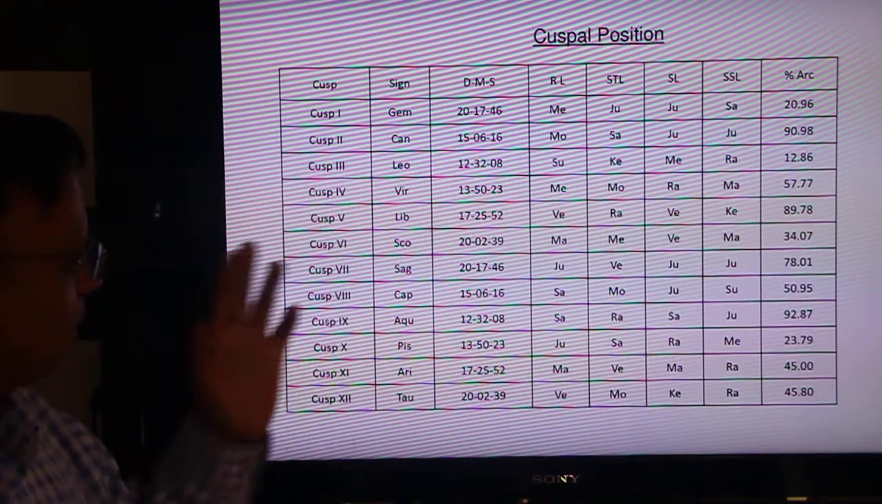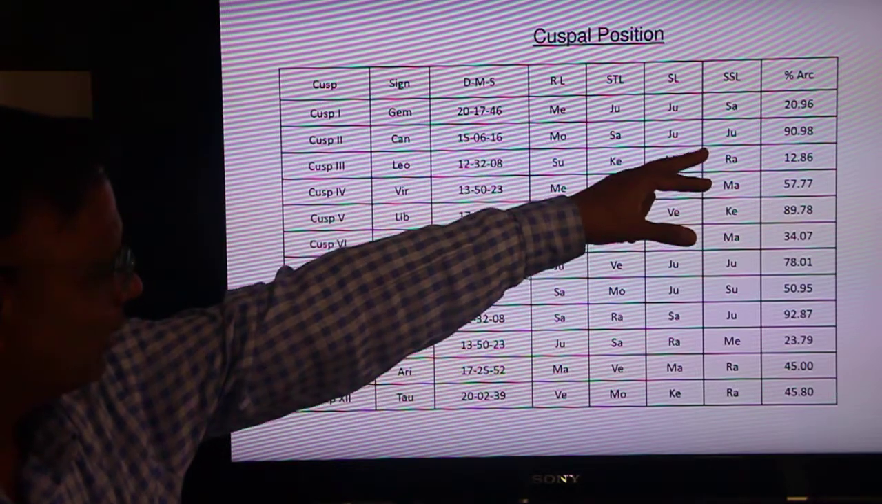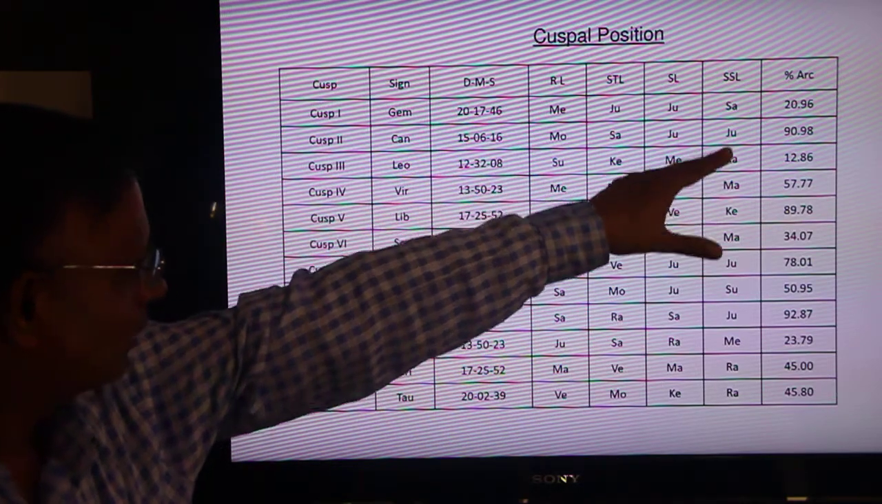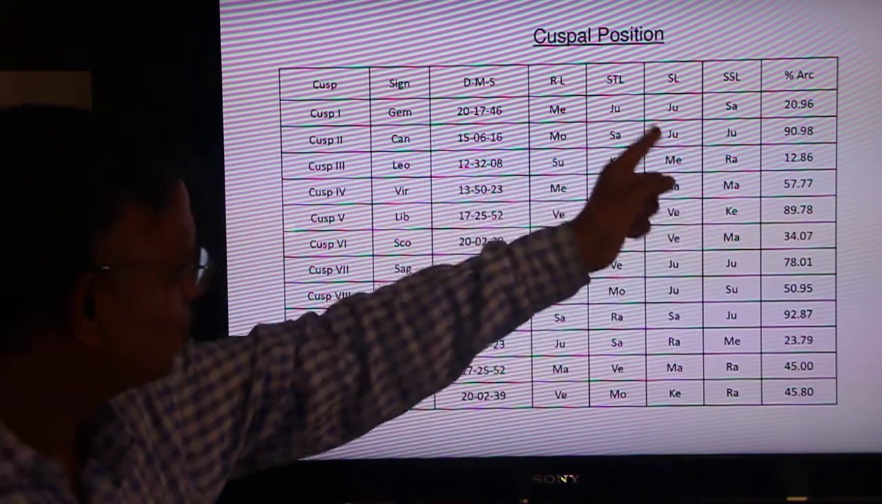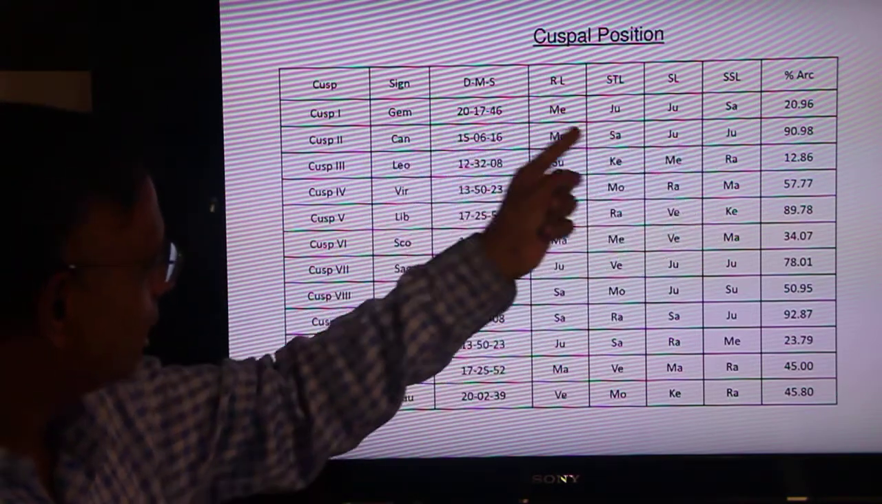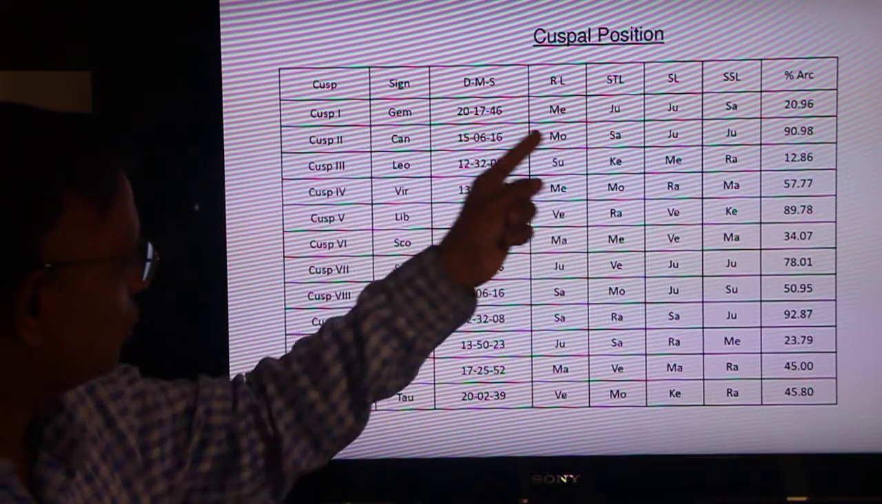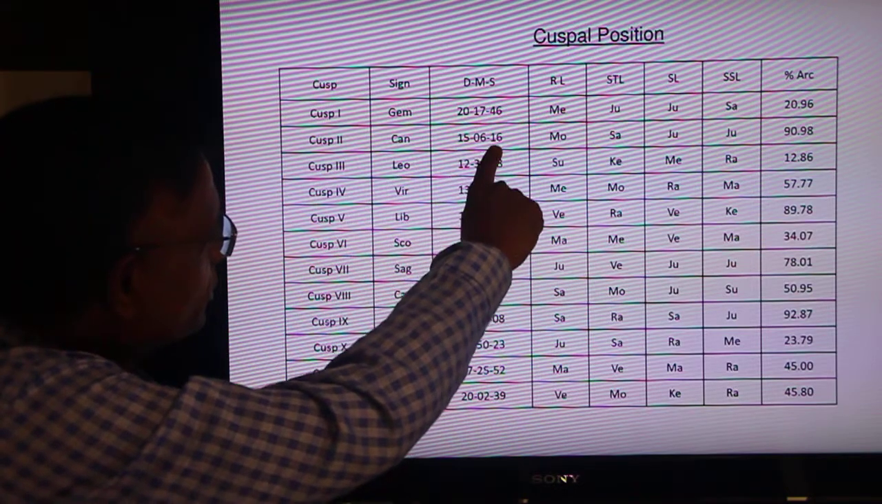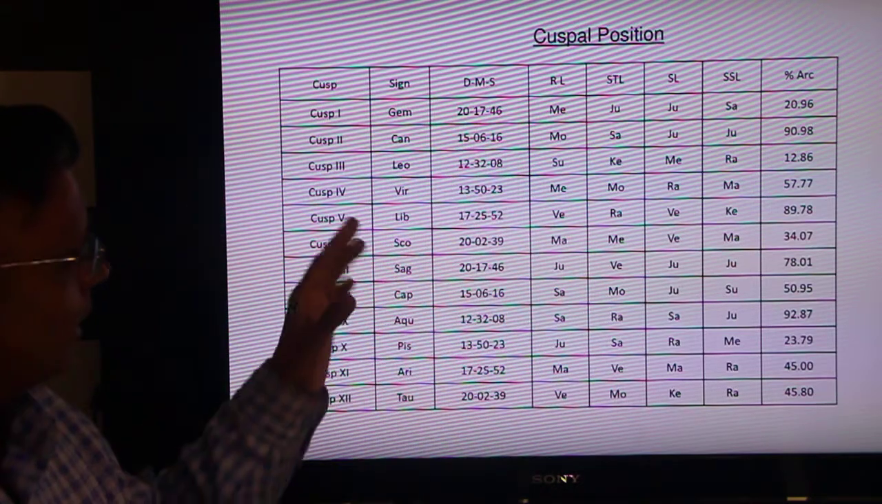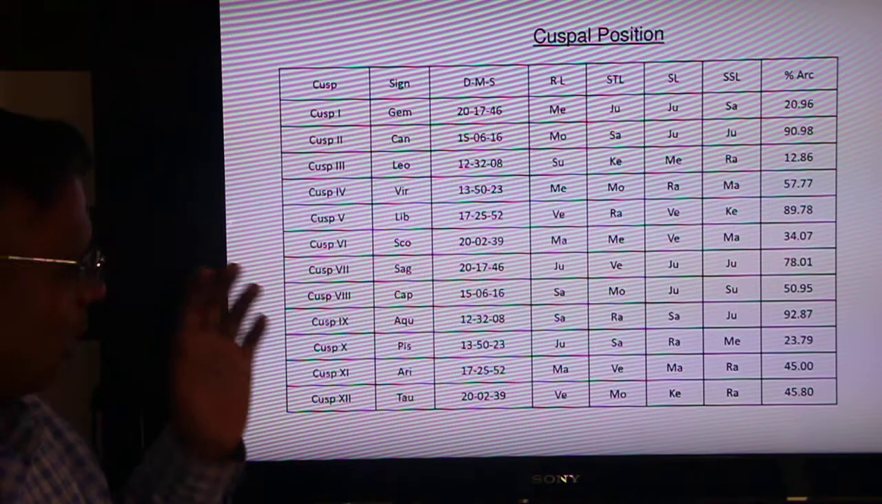So we'll take your second cusp, which we call finance. Second cusp sub-lord Jupiter. Second cusp star lord Saturn. Second cusp sign lord Moon. Second cusp goes to Cancer 15.0616. So accordingly, there is a chart you can see.